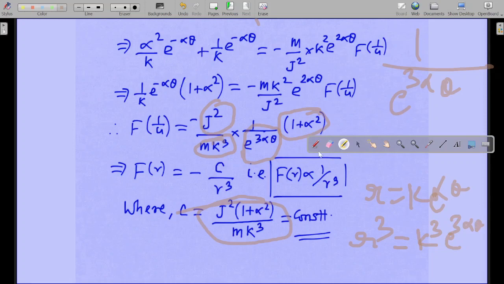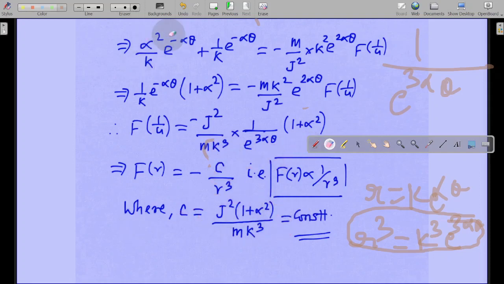Now look at this particular slide carefully. This particular term, isn't that equal to r cube? Yes, that particular term is equal to r cube. So you substitute it by r cube, and your c will not be equal to this.